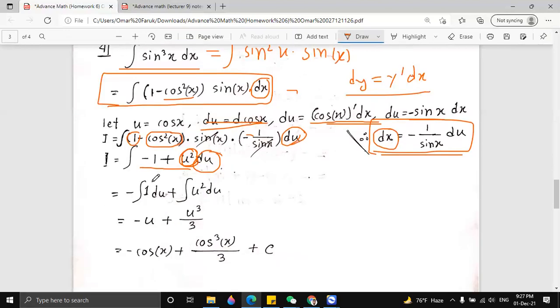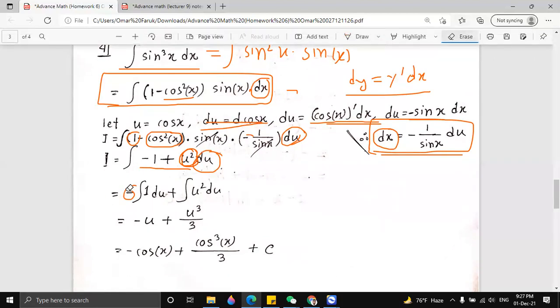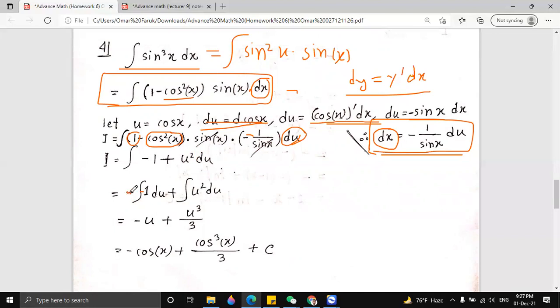Now we can take the minus out. Integration of u square du. Okay, maybe we don't need to take the minus out. We can write it here.